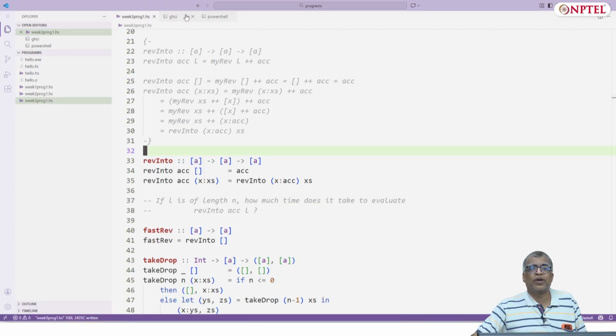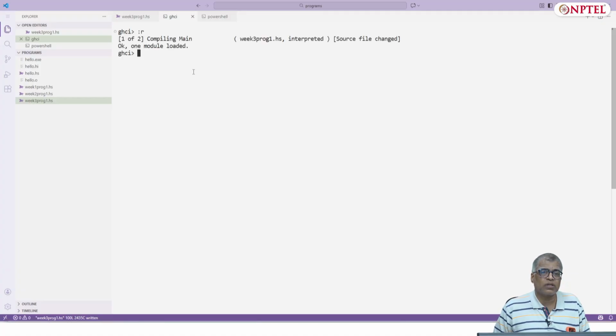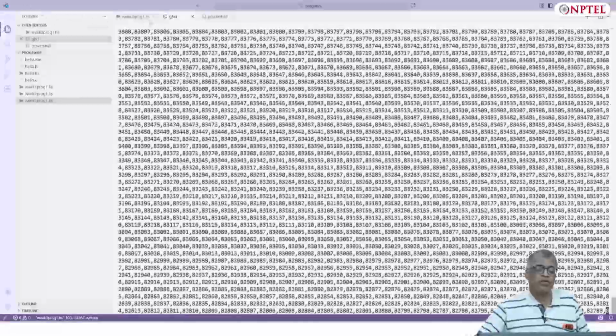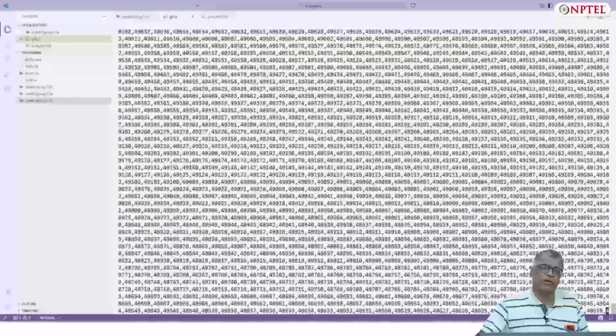Okay, and yeah, so that's about reverse, etc. We introduced more functions in the lecture. Let's look at some of them. Let me reload this and let's do fast rev. In the last demo session, we actually demonstrated reverse of fast rev on even some large lists, right? 0 dot dot 100,000. And it starts printing immediately, right? Which is a good thing. It will of course take some time to print out 100,000 numbers, but it's quite quick actually.